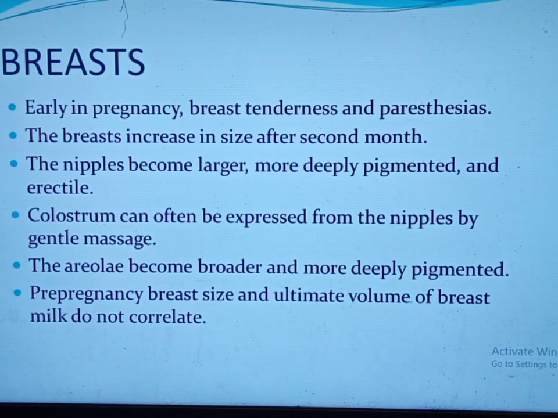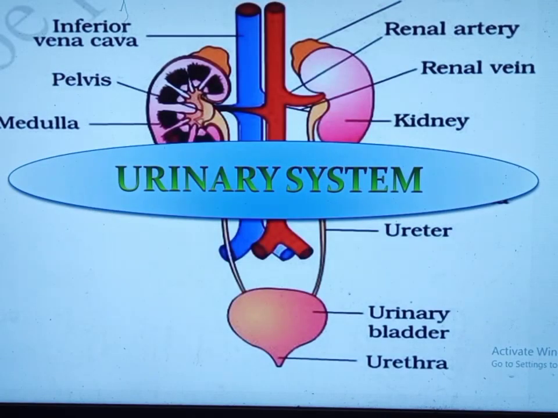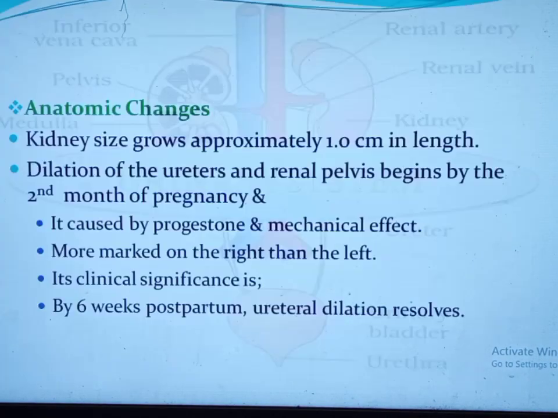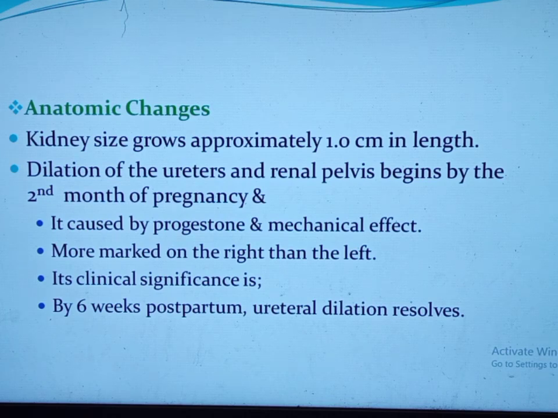Pre-pregnancy breast size and ultimate production of milk are not correlated, because there are several factors that affect milk production. So, the urinary system. Let us see the anatomical changes. The kidney grows approximately 1 centimeter in length, and the weight of the kidney is also increased during pregnancy.